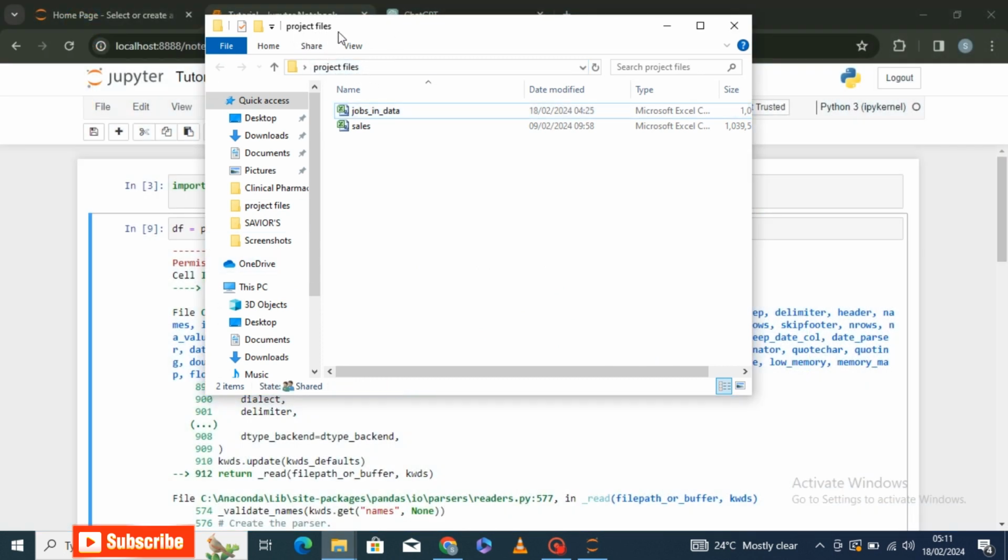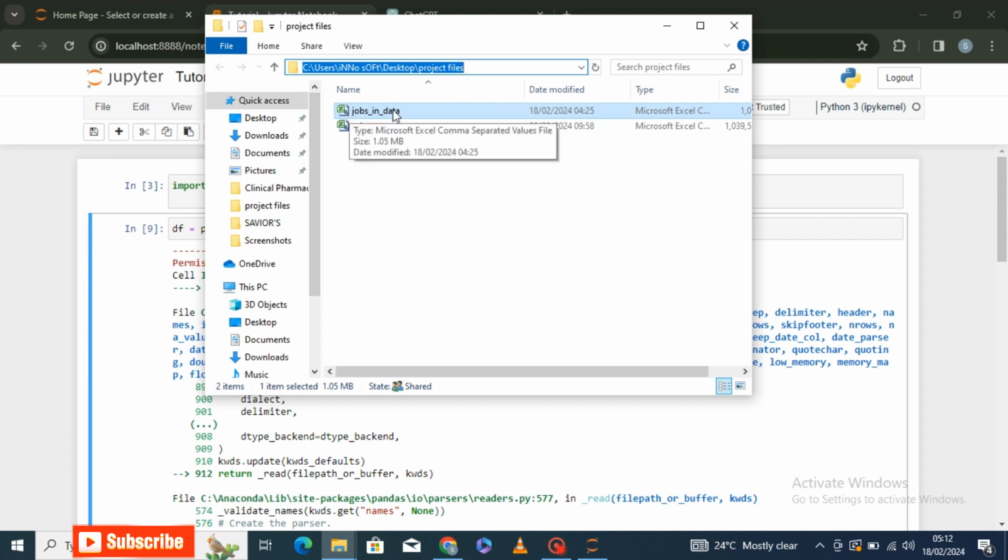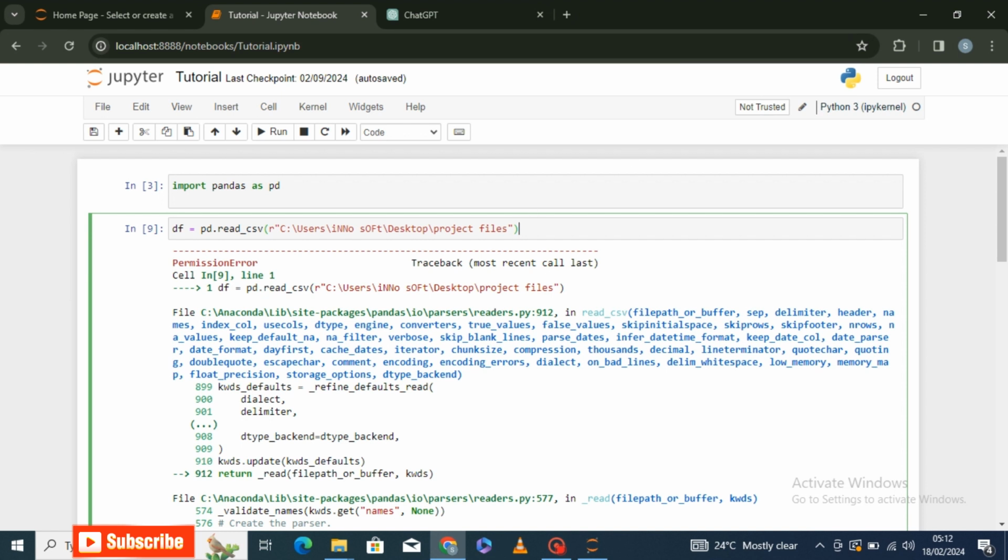So if I click here, you find that this stops. Even if I click on that and I click back up there, it still stops on the folder itself, doesn't go to the file. So to do that, our file is called jobs in data. So all you have to do is add on the part of the file which is jobs in data. So let's try again and run this.